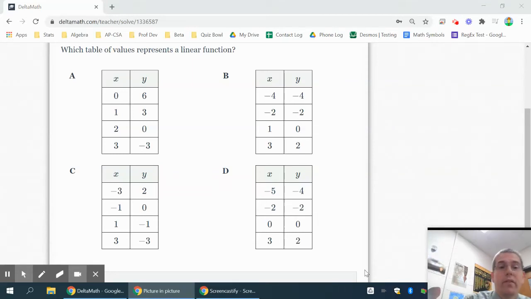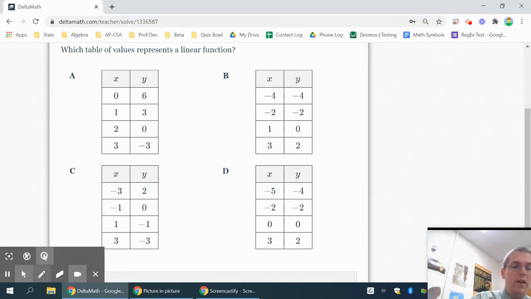Okay, this DeltaMath lesson is going to help you to see some different things about graphs, review some of the other things we've done in our Big Ideas book. So the first thing we're going to be looking at is tables and determining if they're linear or not. Remember, linear means it has a constant rate of change.